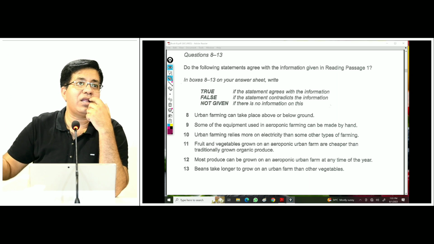Now, it should not be not given just because you can't find it. Yeah, it's not that. You look around and say, not given. My English is great. Their English is poor.